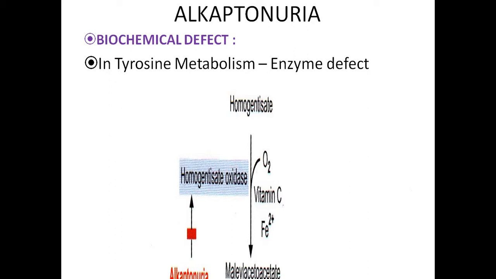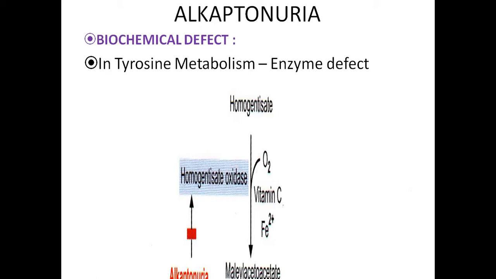Alkaptonuria is another condition associated with phenylalanine and tyrosine amino acid metabolism. The deficiency of the enzyme homogentisate oxidase causes the accumulation of homogentisic acid in the blood.